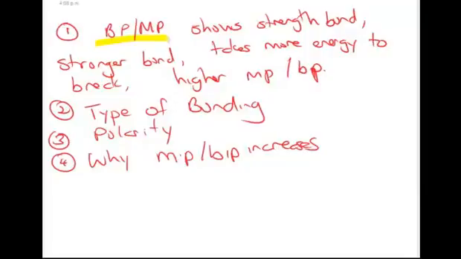Now, the type of bonding that we actually have with these, as well as the polarity, is a good thing to talk about, because being noble gases, they're going to be non-polar, and the only kind of bonding they're going to have between atoms is going to be temporary dipole type bonding, so there are weak dispersion forces.